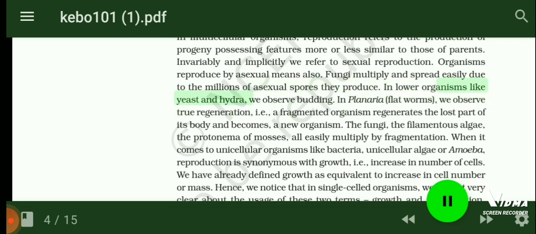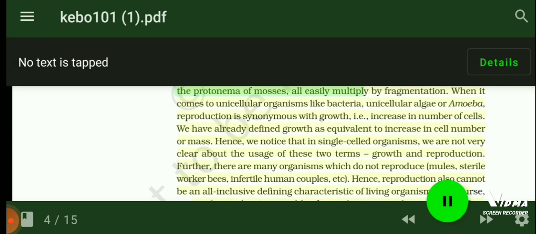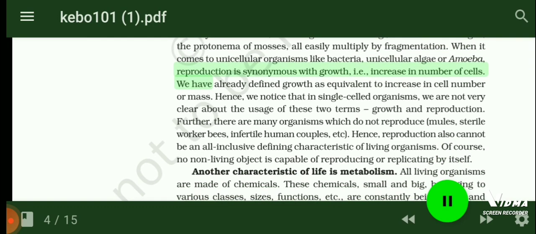In planaria flatworms we observe true regeneration, i.e., a fragmented organism regenerates the lost part of its body and becomes a new organism. The fungi, the filamentous algae, the protonema of mosses, all easily multiply by fragmentation. When it comes to unicellular organisms like bacteria, unicellular algae or amoeba, reproduction is synonymous with growth, i.e., increase in number of cells. We have already defined growth as equivalent to increase in cell number or mass.